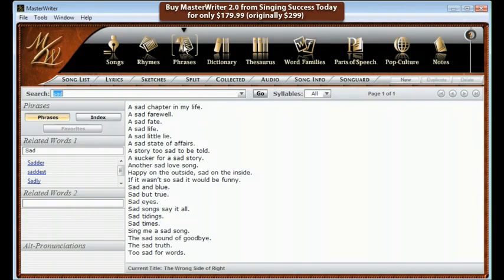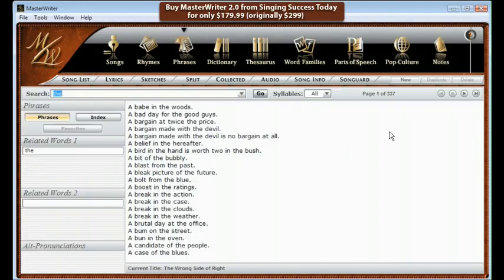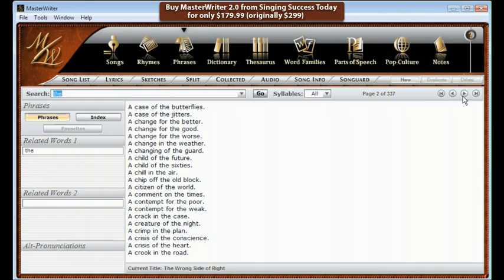This is a great place to jumpstart the creative process when you need a hook or a direction. Search on the word the, and you will be amazed at how many great song ideas you will find on just the first 2 pages of 337. Now, let's go back to our original search word.